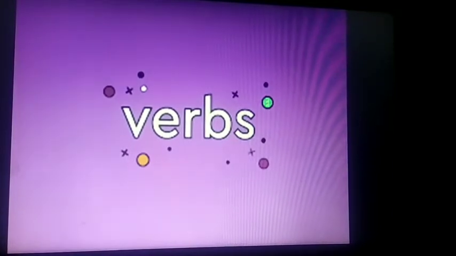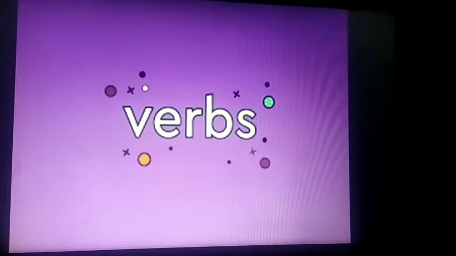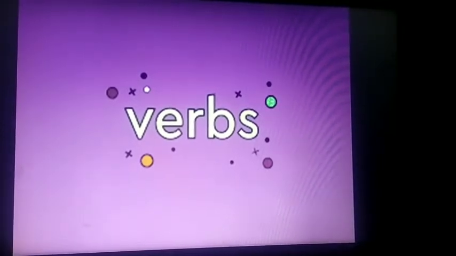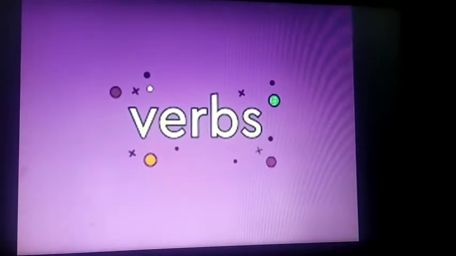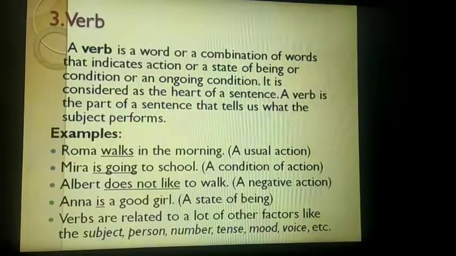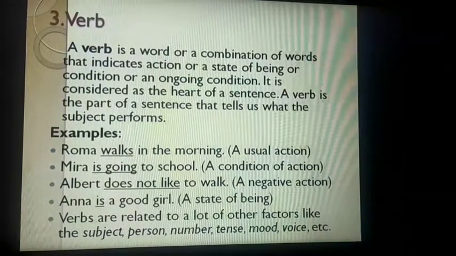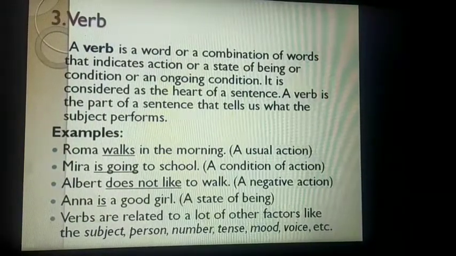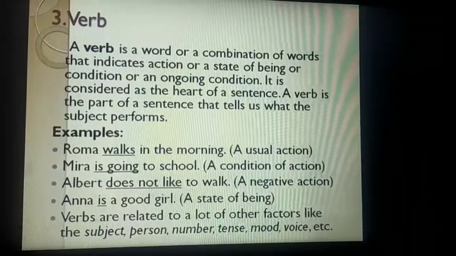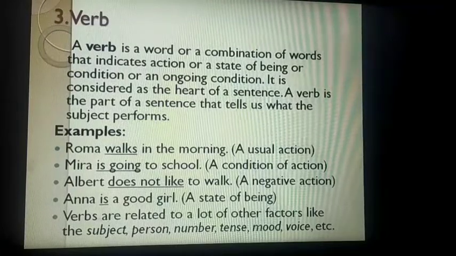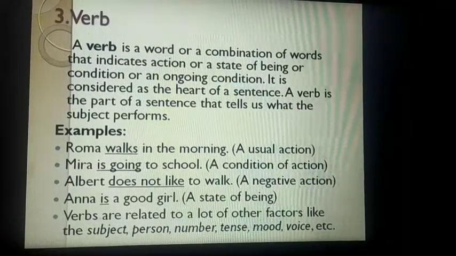Hello friends, in this video we are going to study about verbs. Verbs are the third part of speech. Verbs means the action words. A verb is a word or a combination of words that indicates action or a state of being or condition or an ongoing condition. It is considered as the heart of a sentence.